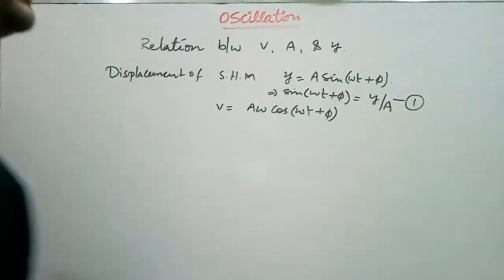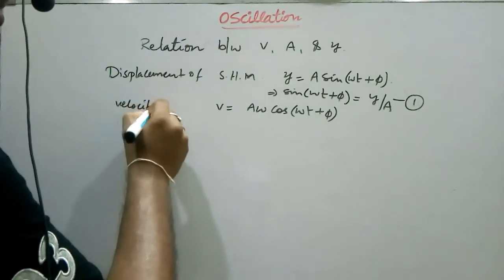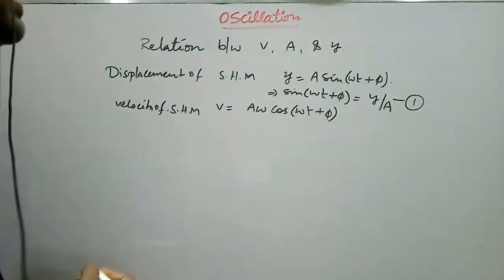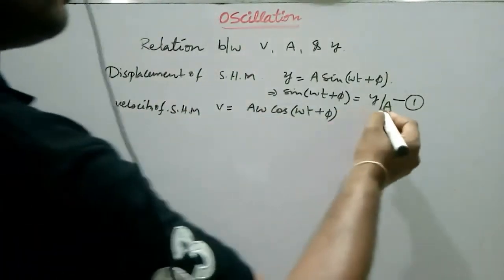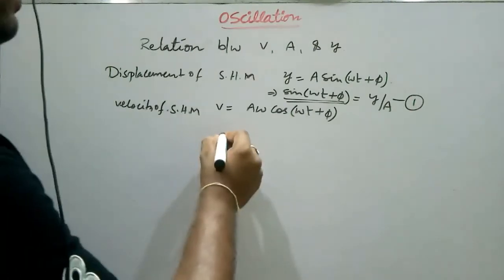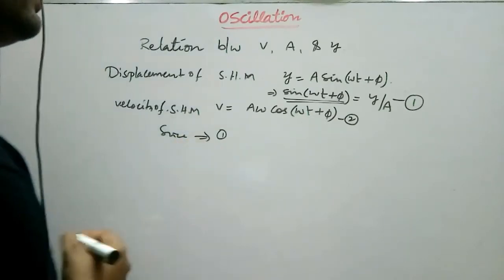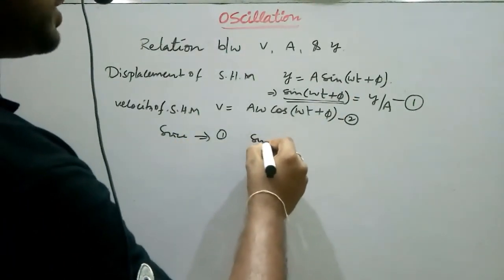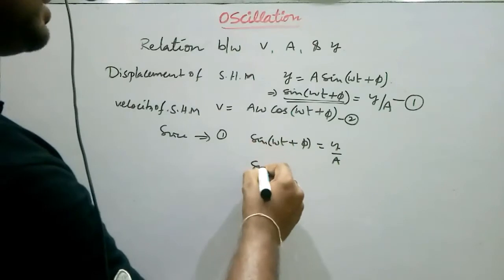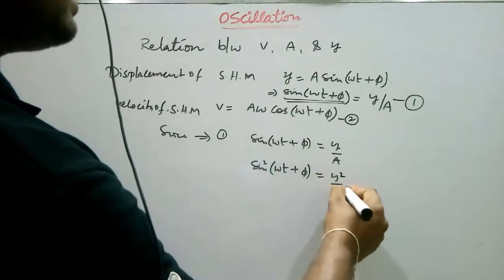The velocity of simple harmonic motion is v equals aω cos(ωt + φ); let it be equation 2. Squaring both sides of sin(ωt + φ) equals y/a, we get sin²(ωt + φ) equals y²/a².